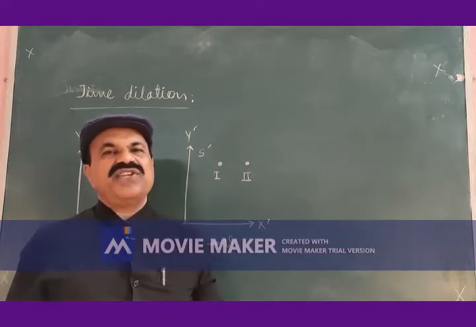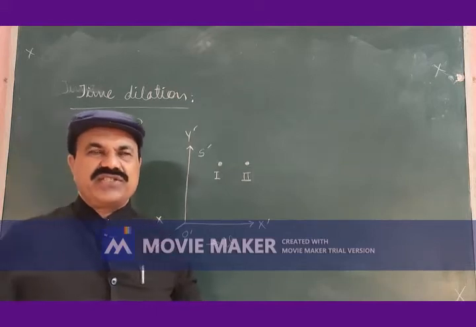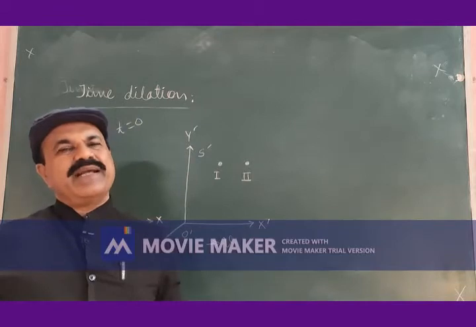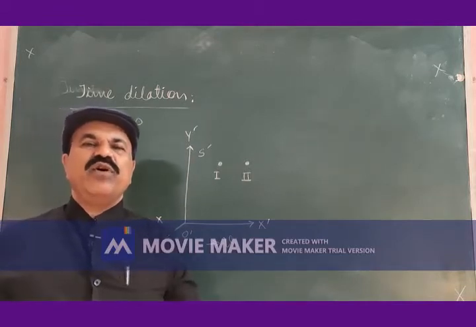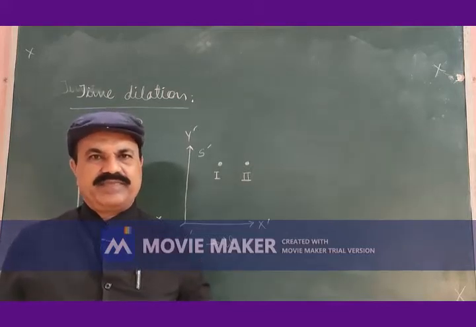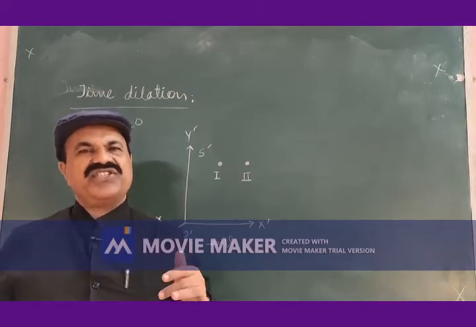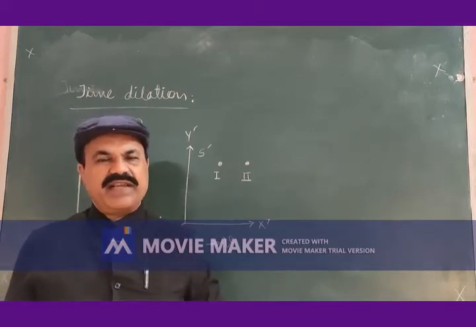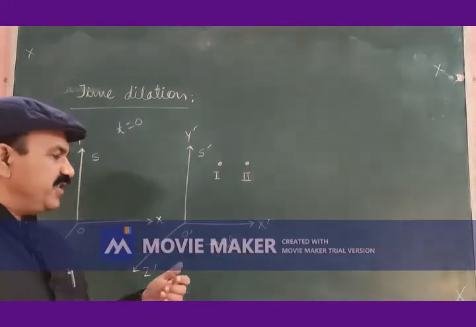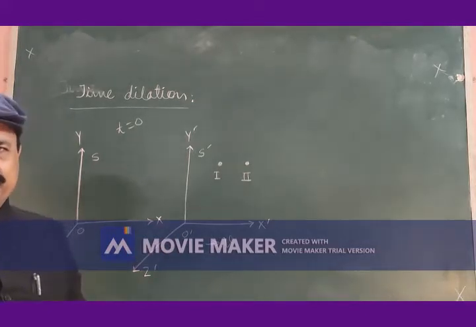There is no motion of the frame of reference S prime along y direction or z direction, and therefore according to Lorentz transformations, coordinates y prime and coordinates z prime will remain same for position of any point in the space as measured by observer O and O prime respectively.